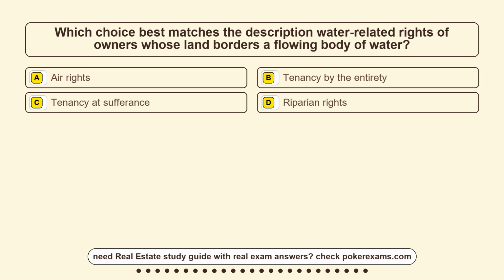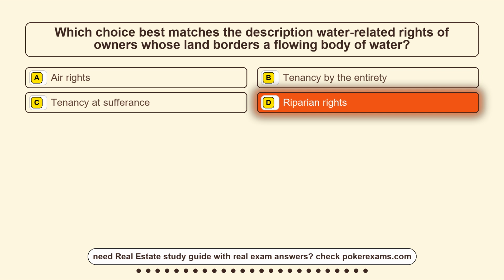Question 18. Which choice best matches the description: water-related rights of owners whose land borders a flowing body of water? Option A, heir rights. Option B, tenancy by the entirety. Option C, tenancy at sufferance. Option D, riparian rights. The correct answer is option D, riparian rights.